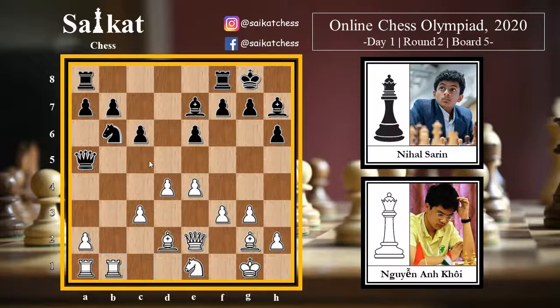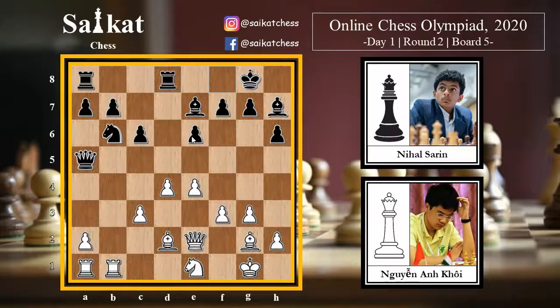So what is the threat here? The threat is c4 is coming, a discovered attack on the queen. Queen has to move, then c5 is coming, an attack on the knight. And after these two pieces move, this b7 pawn is hanging, and this rook is gonna capture the b7 bishop and the b7 pawn. And there some kind of problem is there also. This a pawn is now gonna push to a4 and a5. So let's see how Nihal reacts to that.